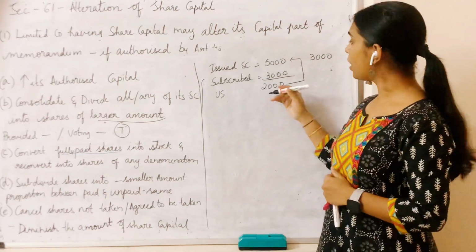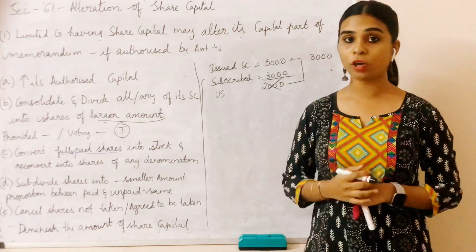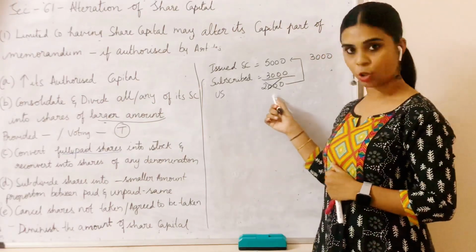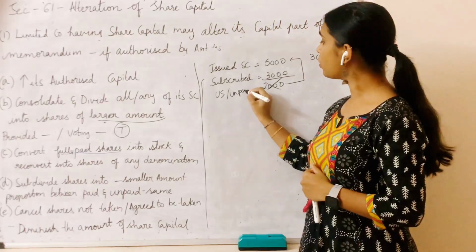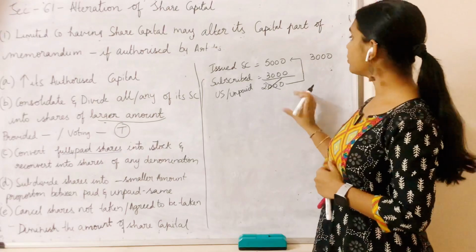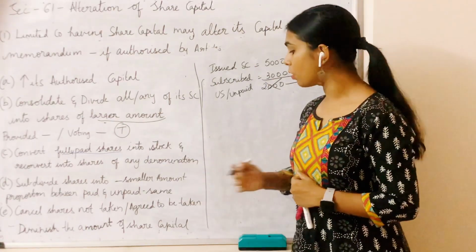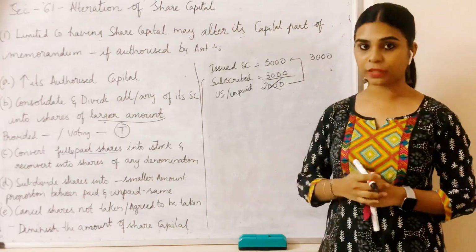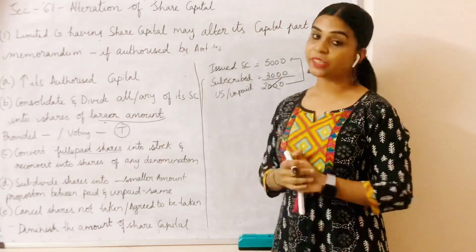So this is how I am reducing or cancelling the shares which are unpaid or which are not taken. So suppose this is unsubscribed, then it is not taken, or some people are not paying the amount which is called for. Such amount also I can reduce from the share capital. So this is given under clause E. So this is how I am diminishing my share capital with the amount unpaid. So this is about subsection 1.